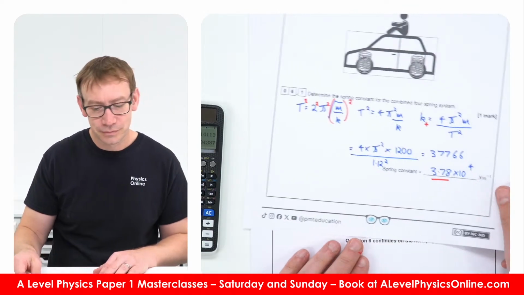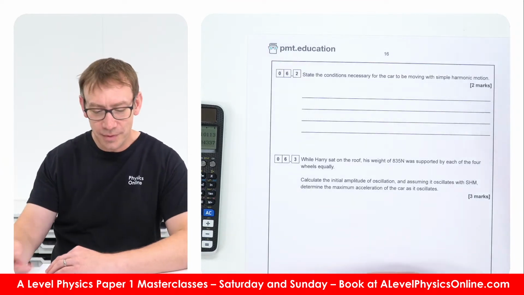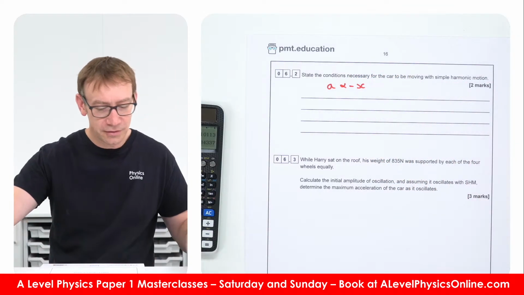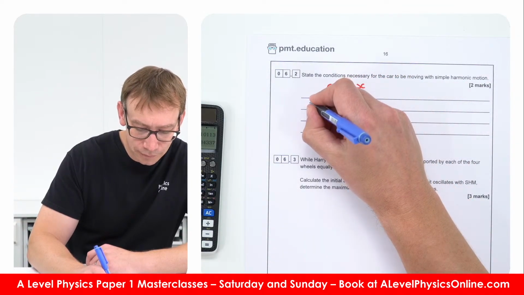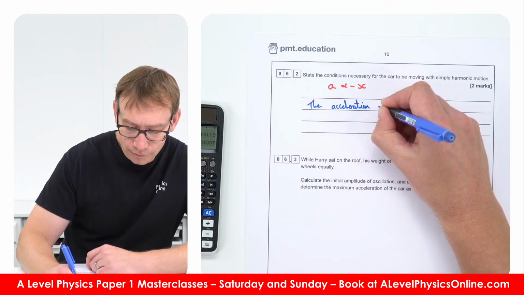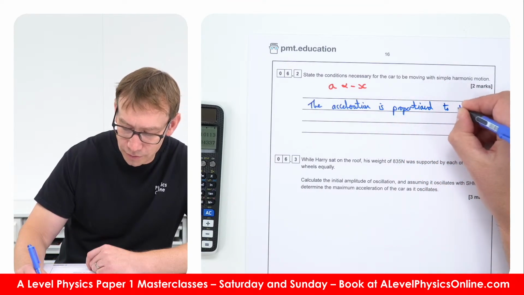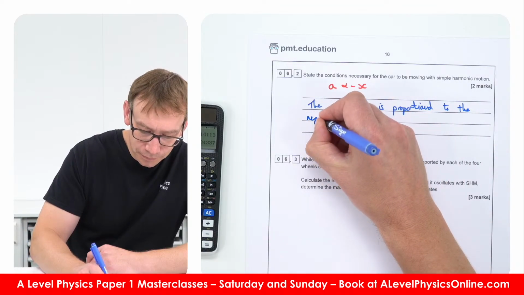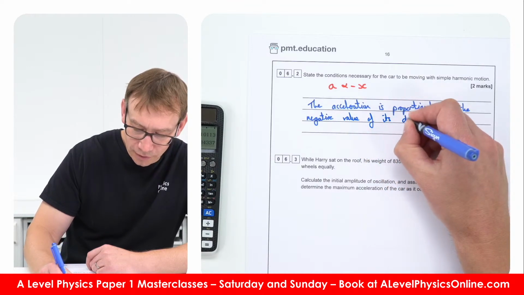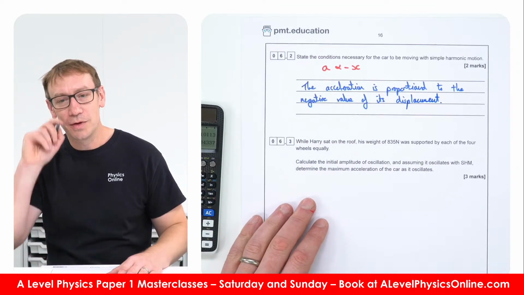Okay. Right. State the conditions necessary for the car to be moving with simple harmonic motion. Basically, it's based on this equation here. What we need to say is that the acceleration is proportional to the negative value of its displacement. And I guess it's that displacement from its equilibrium position.